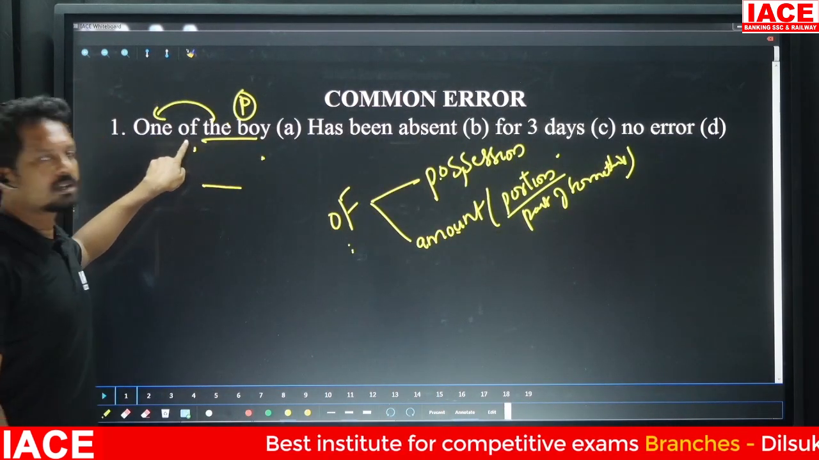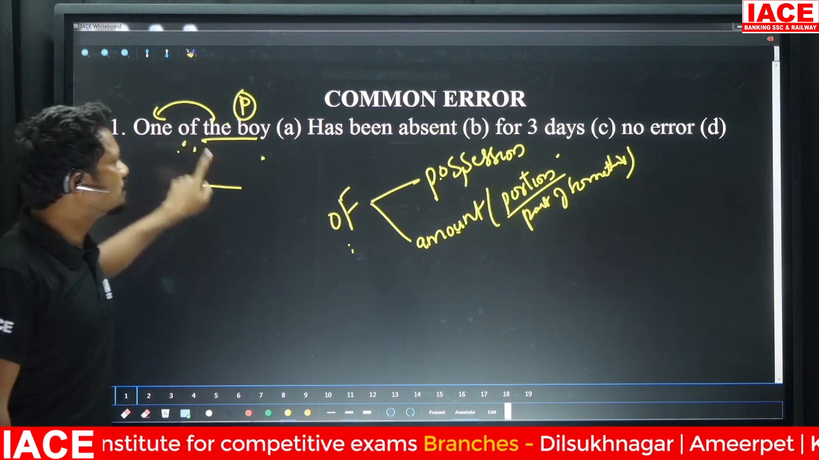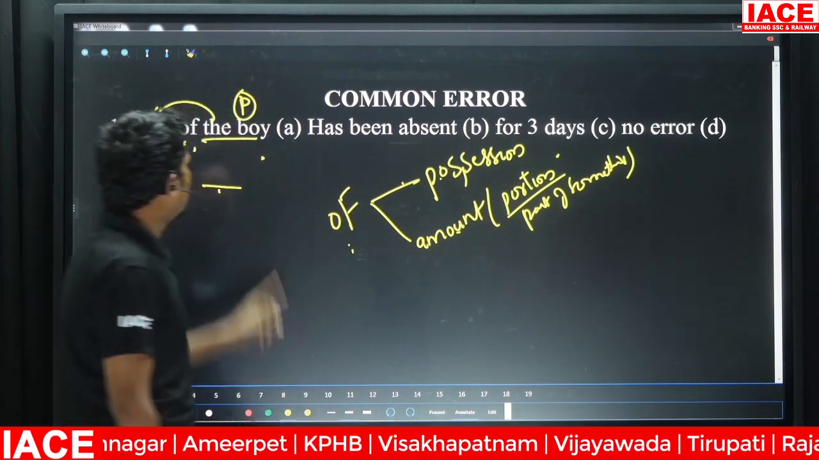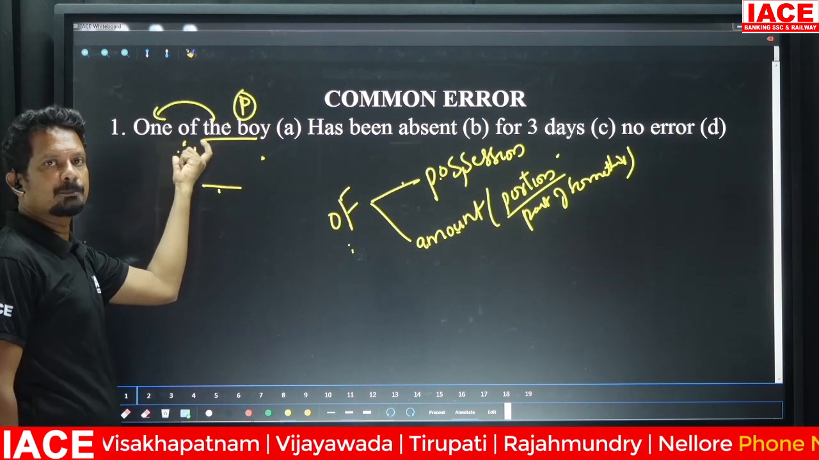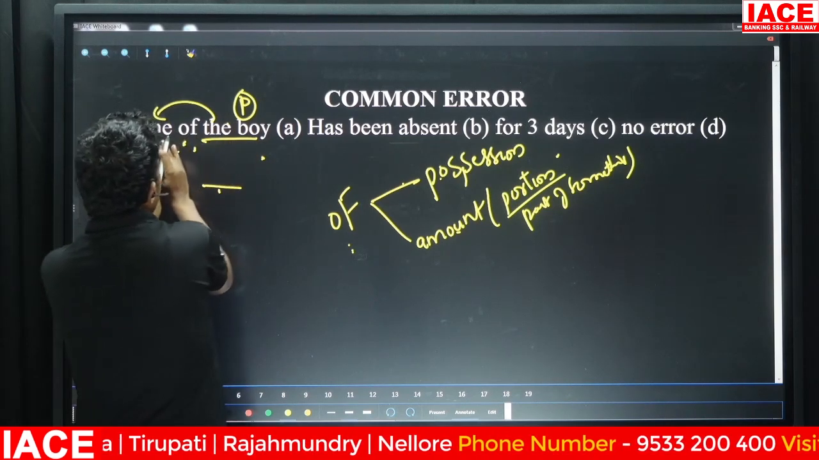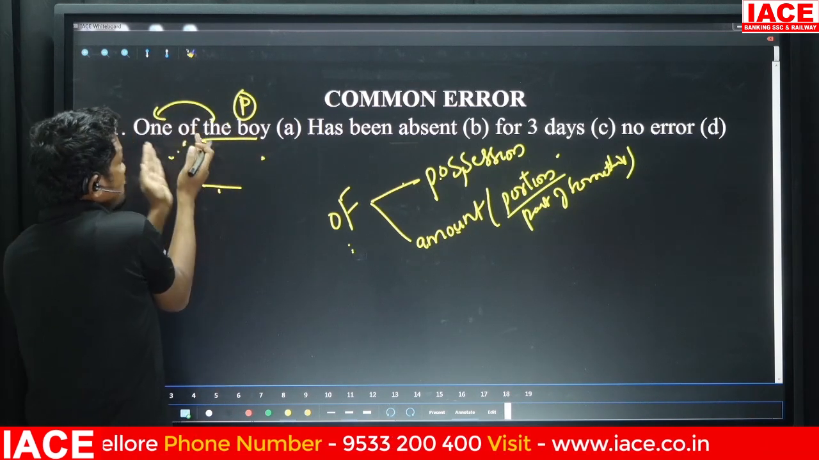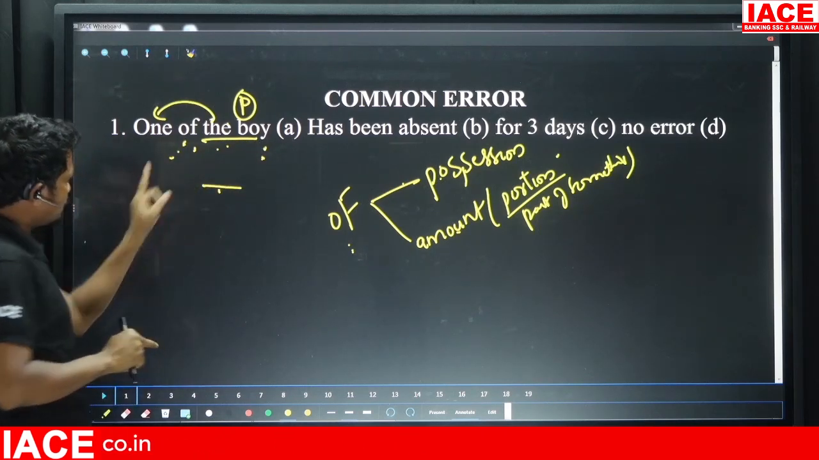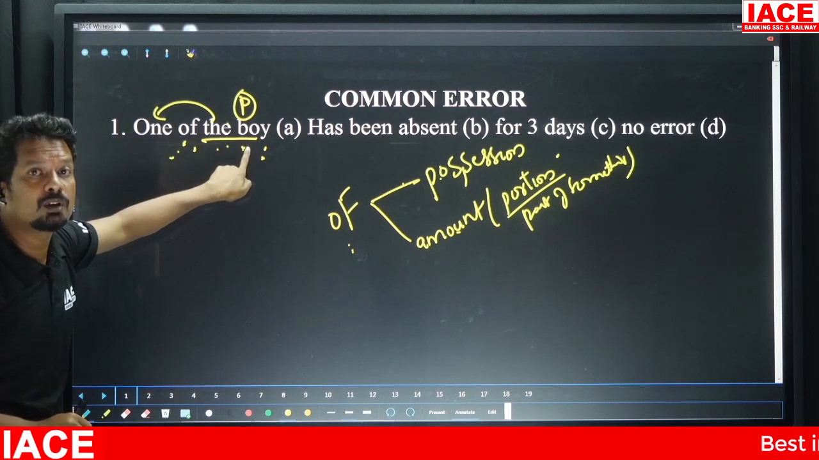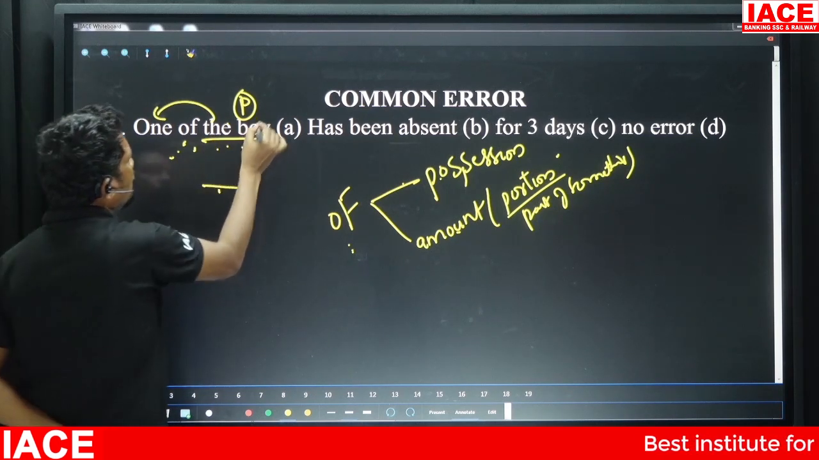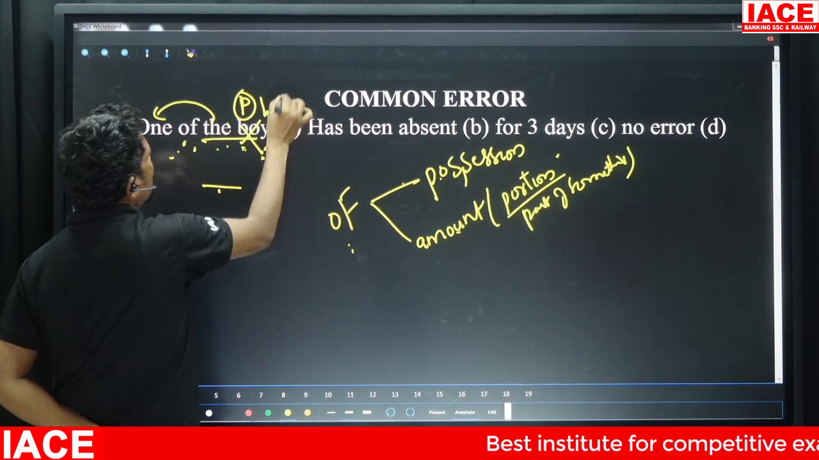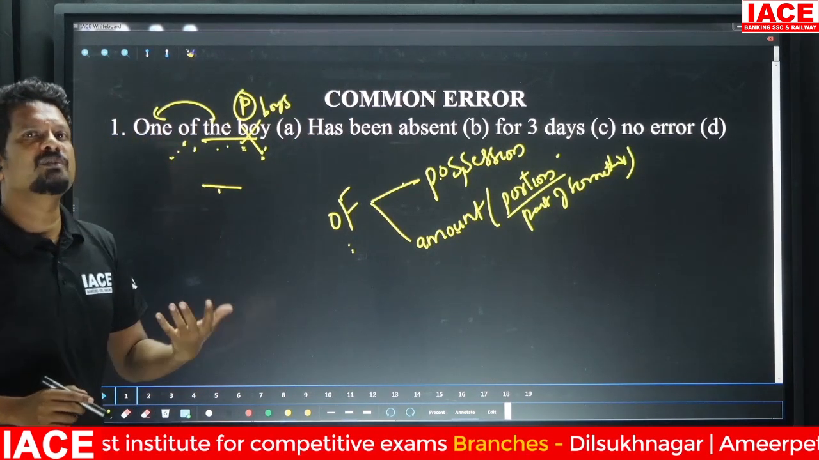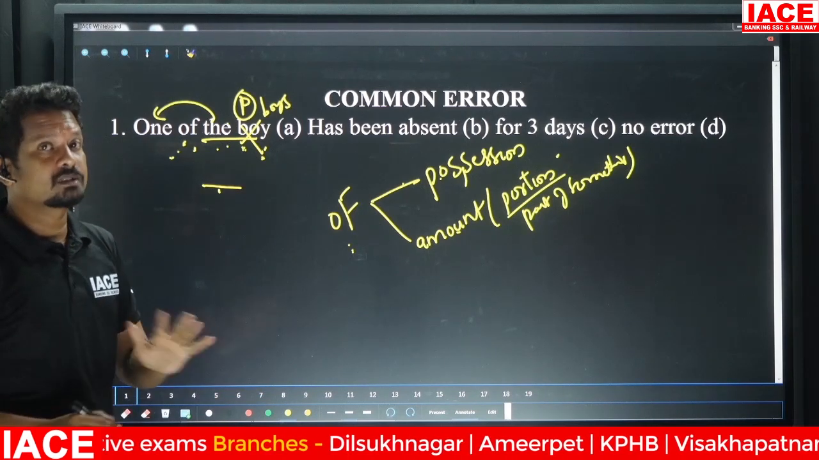In this case, I've used "of." Is "of" used as possession or amount? It means a portion of something. So we are taking one out of many. It means we'll have to have more than one, and if it has to be more than one, it has to be in plural form. So it should not be "boy," it should be "boys." But we are used to saying one of the boy, one of the girl, one of the pen. That is not correct.